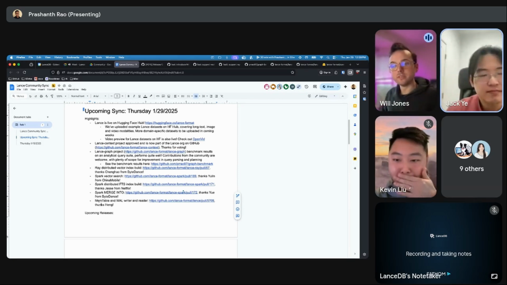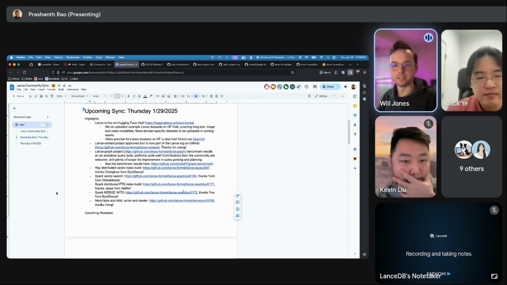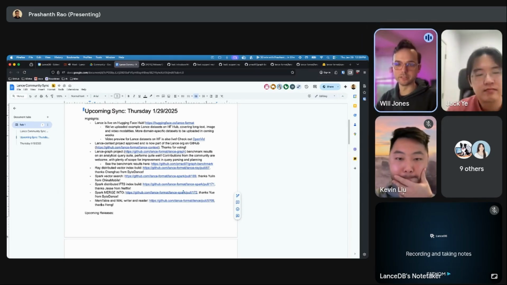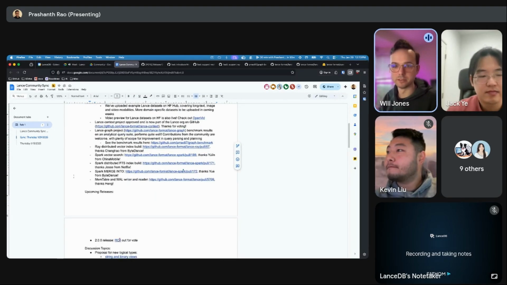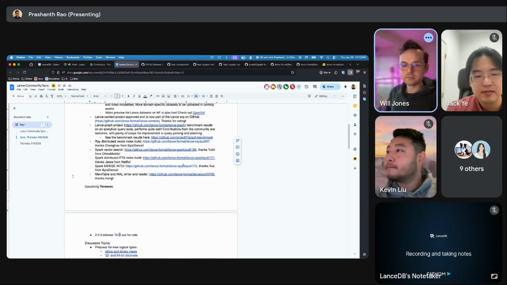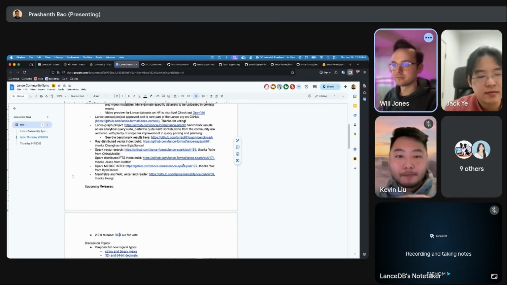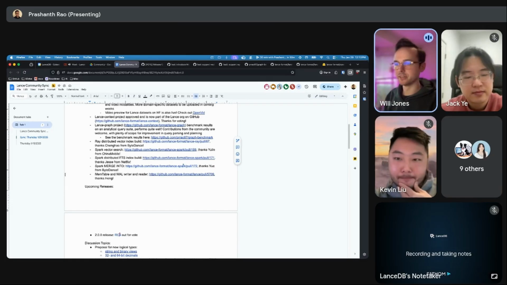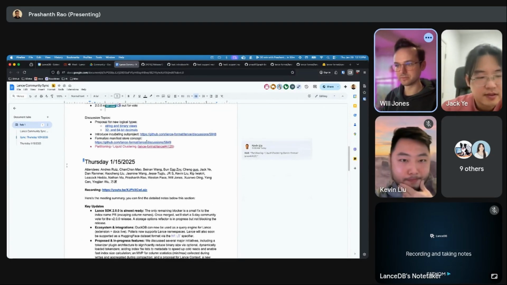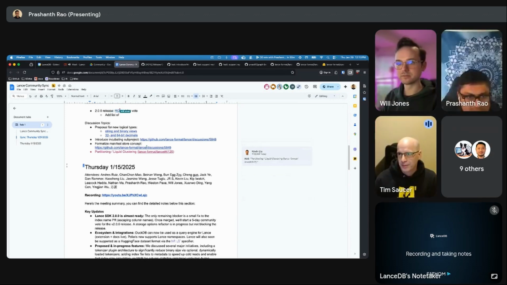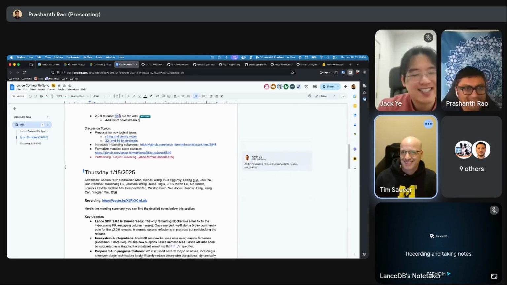Yeah, I was going to note one thing that DataFusion does in their releases: they have a little checklist of downstream projects that might verify the release works with them. So maybe we want to add some of the commonly checked ones like Lance Spark. We could add LanceDB to that list because we always check that, and a few others. I'll just make a note of that, and maybe I'll do that. Sounds good. Yeah, feel free to put Rerun on there. I mean, that's why I'm here.